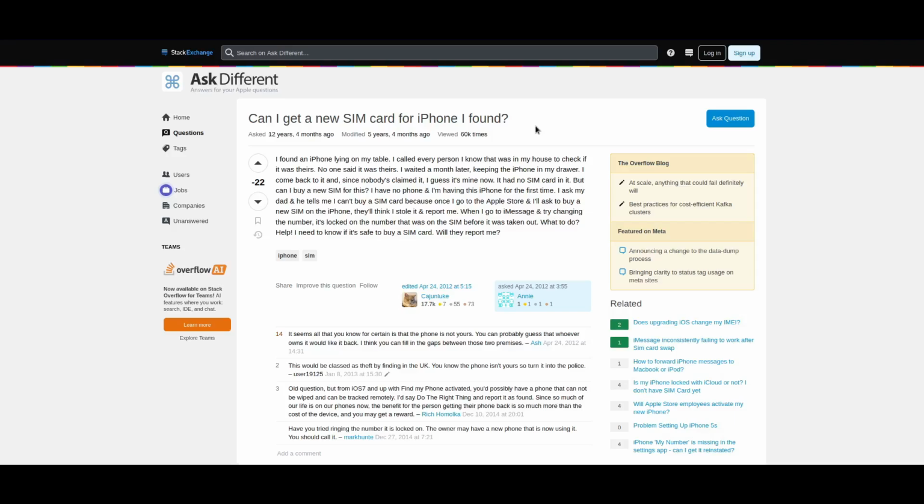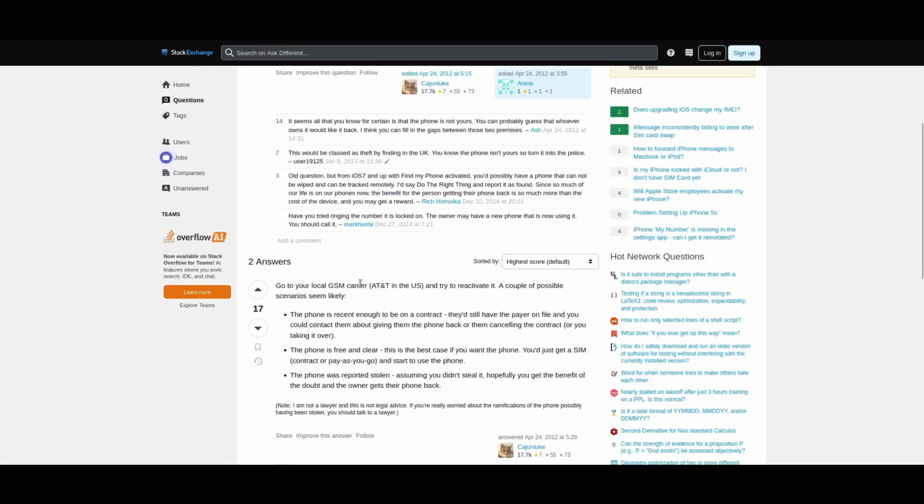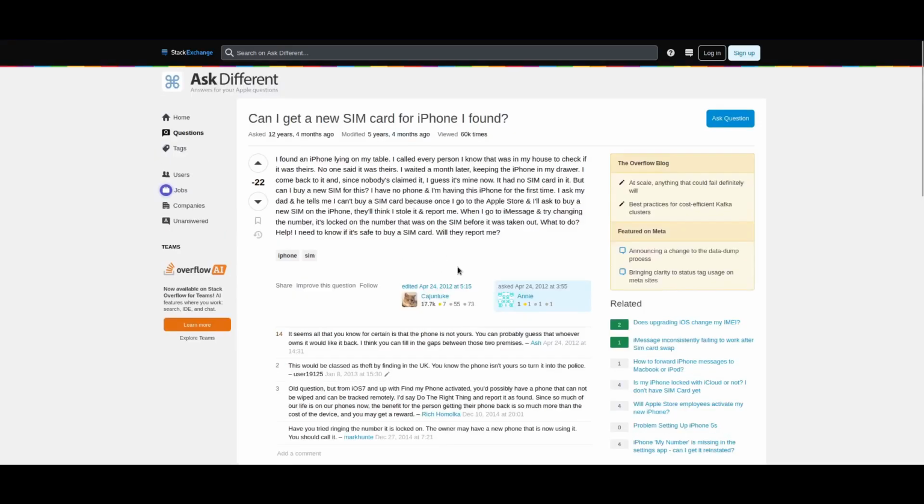No, it is not. That is very much theft if you keep the phone. It is possible to put a new SIM card in it, like this comment says up here, that you need to contact the carrier and try to reactivate it. Just because you asked a couple people and then waited a month with the phone and no one claimed it, that very much does not mean it's yours, and you can very much get charged with that.